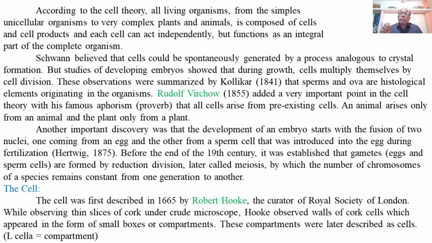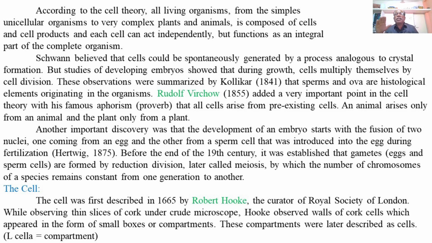Hooke observed walls of cork cells which appeared in the form of small boxes or compartments, later described as cells. Cella means compartment. So, Robert Hooke first discovered the cells in the slice of cork.